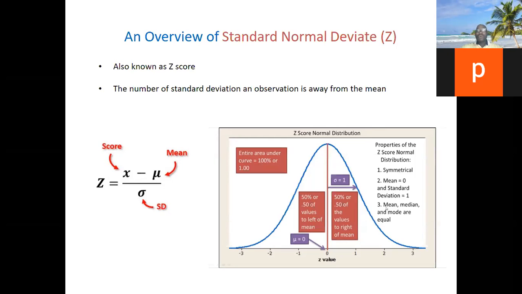Now, we first of all look at standard normal distribution that we discussed 2 days ago. We discussed this normal distribution and standard normal distribution as a continuous probability distribution. Now, it will interest you to know that chi-square is like an offshoot.